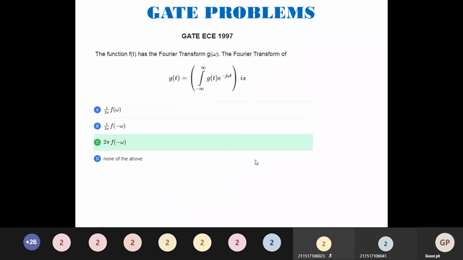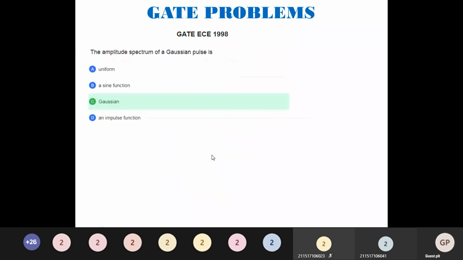Yes, very good. It is 2 pi f of minus omega will be the answer. What is the amplitude spectrum of a Gaussian pulse? The amplitude spectrum of a Gaussian pulse will be again a Gaussian only. Direct question, one more question. Note it down and keep. Amplitude spectrum of a Gaussian pulse is Gaussian.